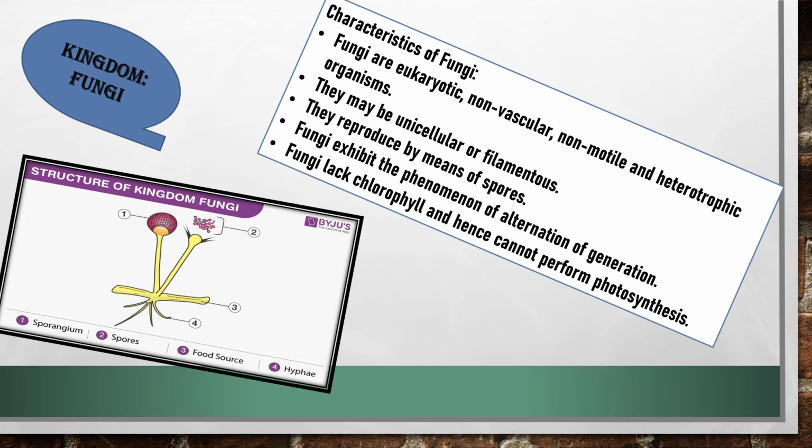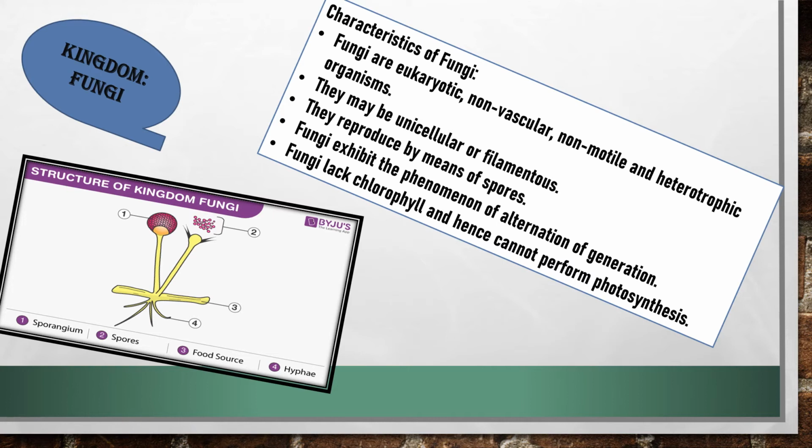Harsh weather and unavailability of food. In this case, the cell develops a hard outer covering called cyst. Within the cyst, the nucleus of the parent cell divides repeatedly, producing several nuclei. This is followed by division of the cytoplasm into several parts, with each part enclosing one nucleus. When favorable conditions return, the cyst breaks open, releasing a number of daughter cells from a single parent at the same time. So this is actually cyst-like structure, sporangia, and from these spores are coming out.